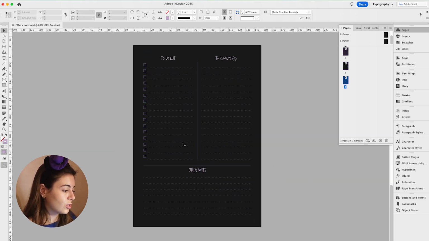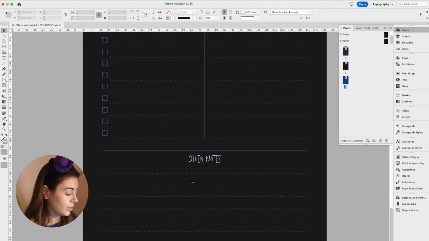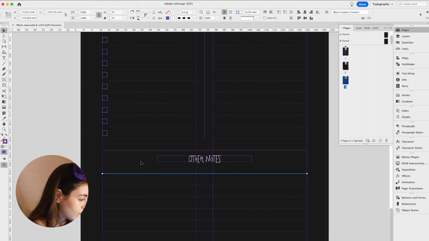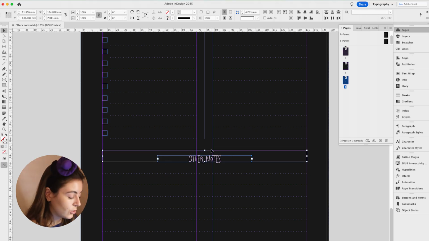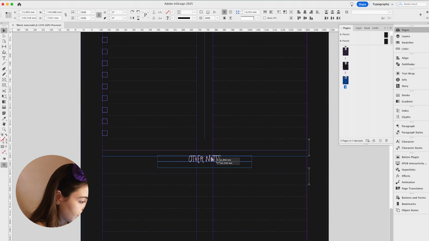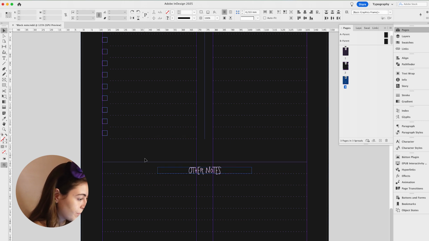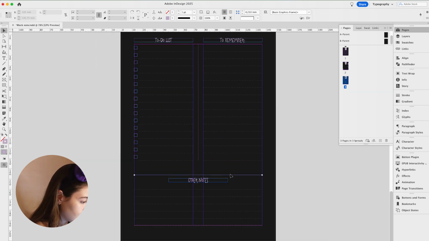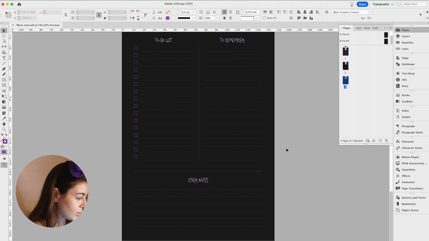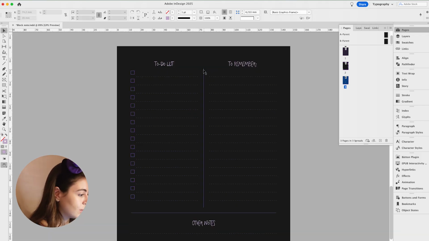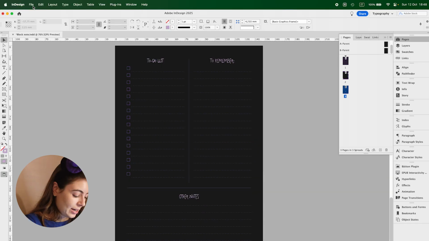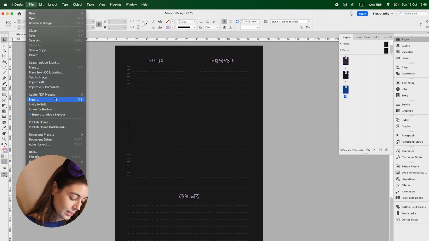I'm feeling there's too much going on here, so what I'm gonna do is, before I delete this one, I want to use it as a baseline grid without going back to the parent page and put it back to a black stroke. I'm gonna move this one in the middle. I don't need a baseline grid to do that. And I'm gonna bring down this line right here. And this, I'm gonna bring it up. Now we just need to export it as a PDF.